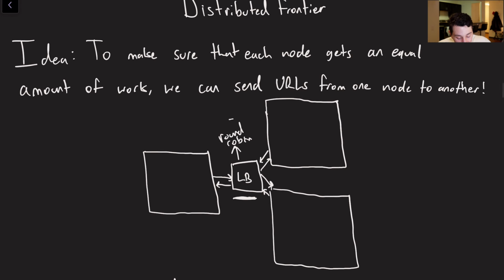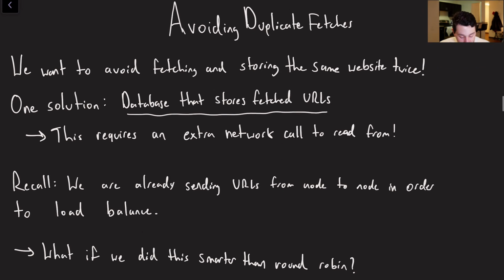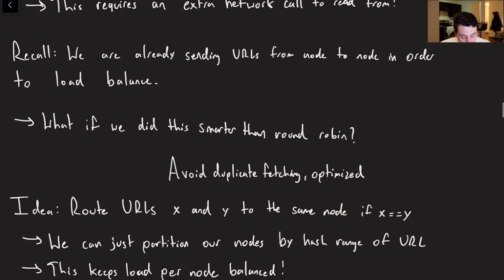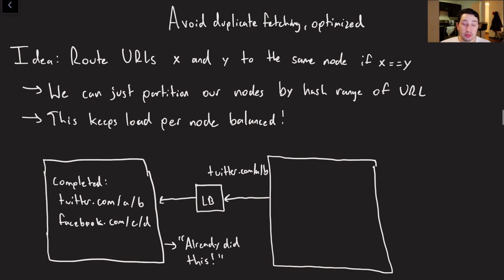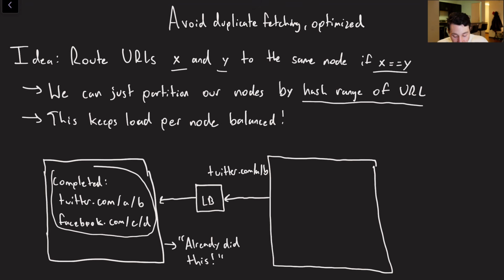So recall that I suggested we do some round-robin partitioning up here in order to route requests. What if we did something a little bit smarter than that? The idea is that we could partition our nodes by the URLs that they're willing to process, right? So we partition by hash range of the potential URL. If X and Y are URLs, they will go to the same node if they are equal. And that way, we can cache some local state on every single node, saying here's a list of URLs that I've already processed.